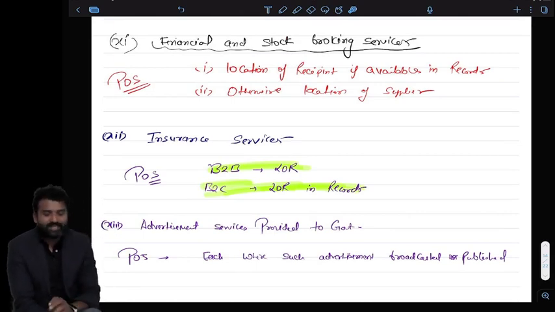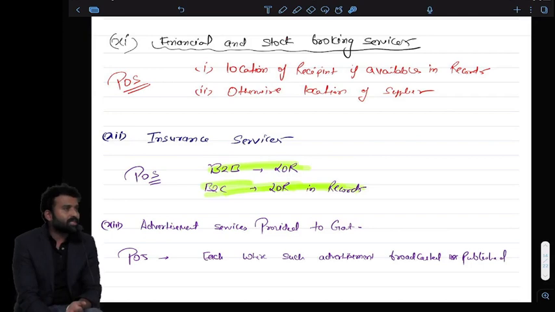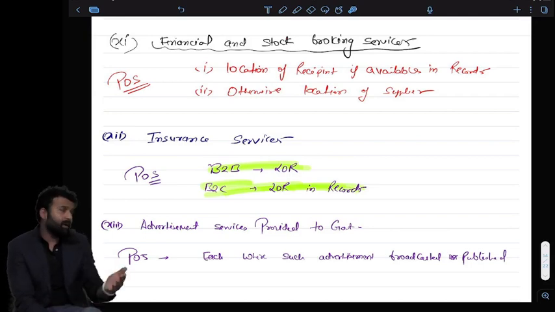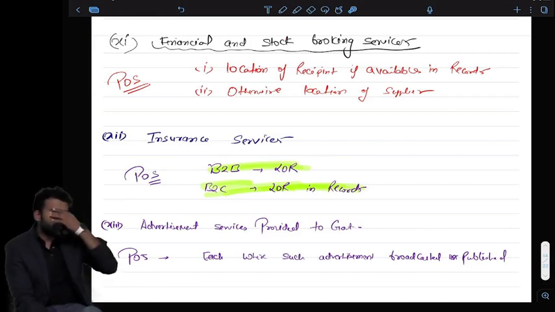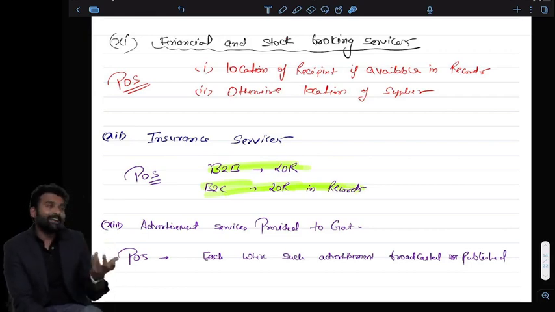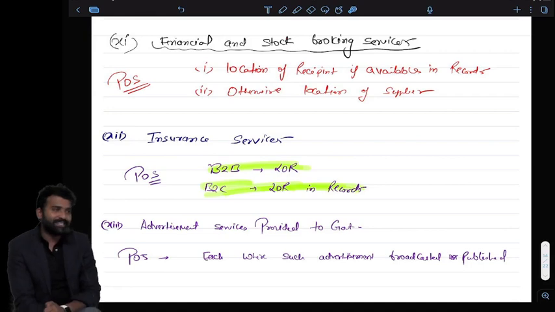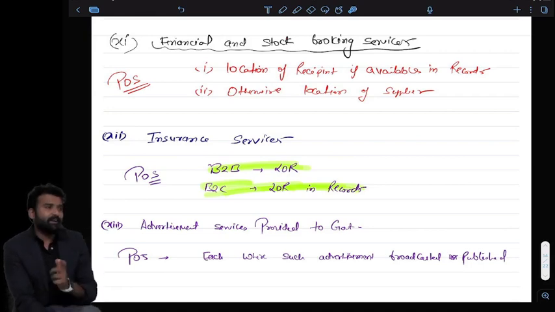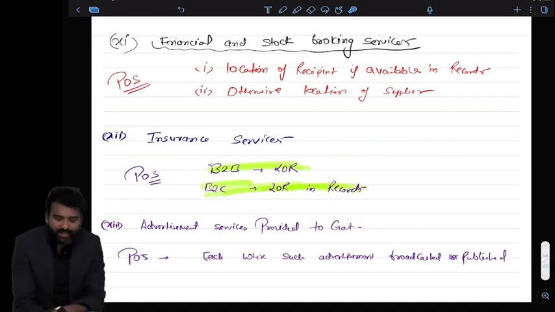So always the general rule will apply. Mostly, if I am an account holder of a bank, or if I am availing any stockbroker services from stockbrokers like Zerodha, I always have to complete my KYC. So they always know my address, and that's why we'll always follow the general rule in this case.